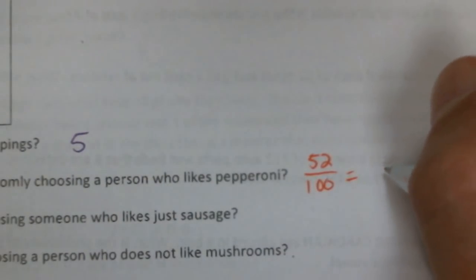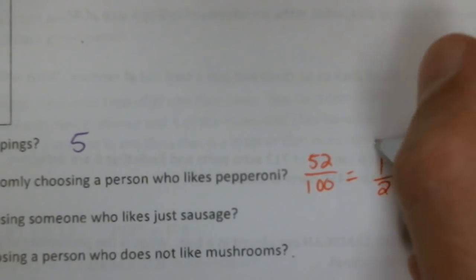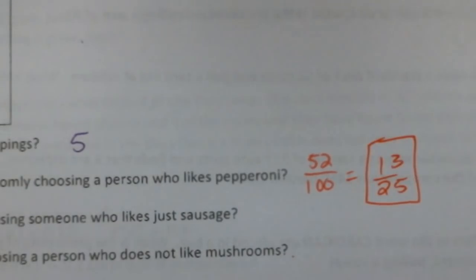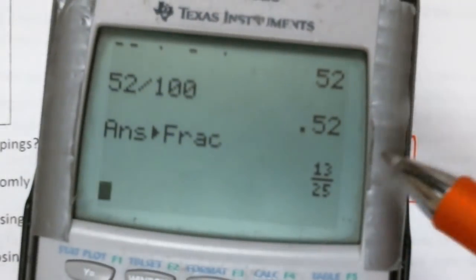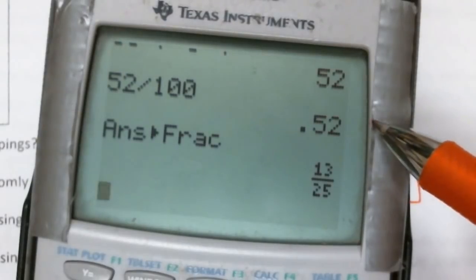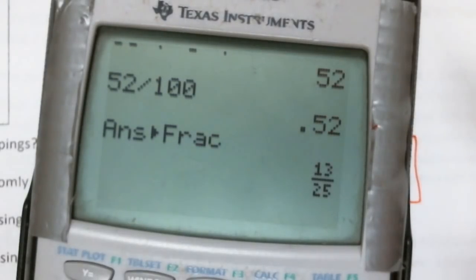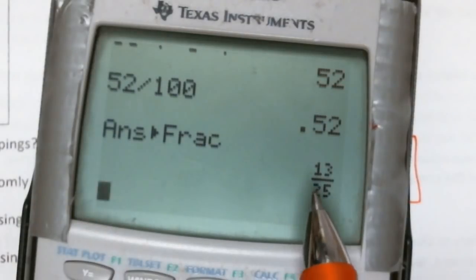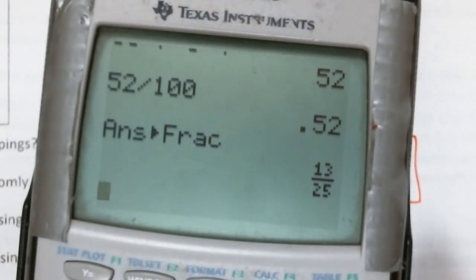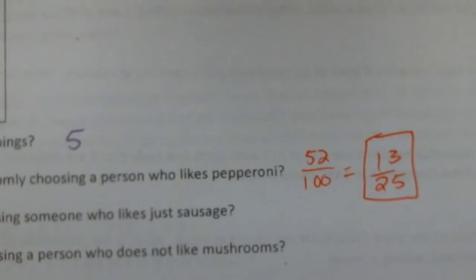So this simplifies to 13 out of 25. Now remember, I told you guys I'm okay with decimals, percentages, or fractions, but fractions have to be simplified. If you wanted to give this to me as 0.52, that's fine. If you wanted to give it to me as 52%, that's fine too. Now, when these decimals get really long and nasty, I really do want you to convert those to a fraction, if possible.